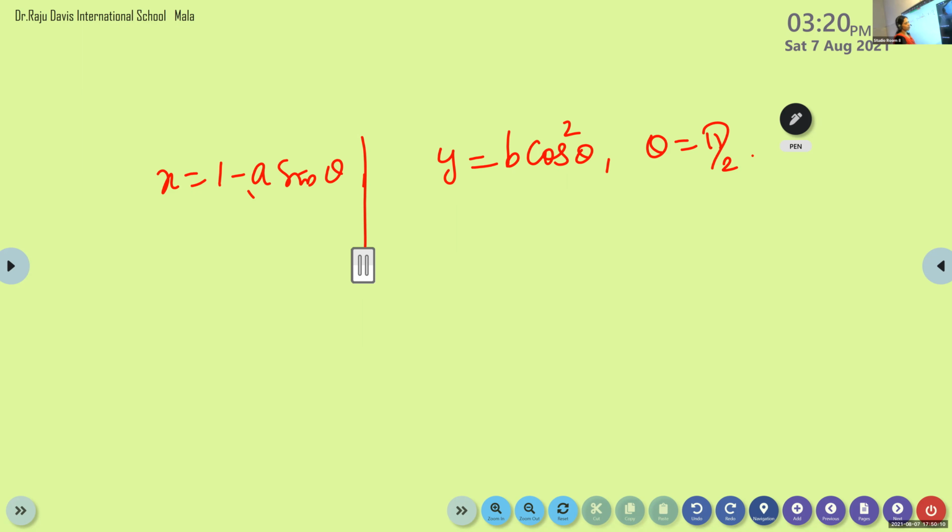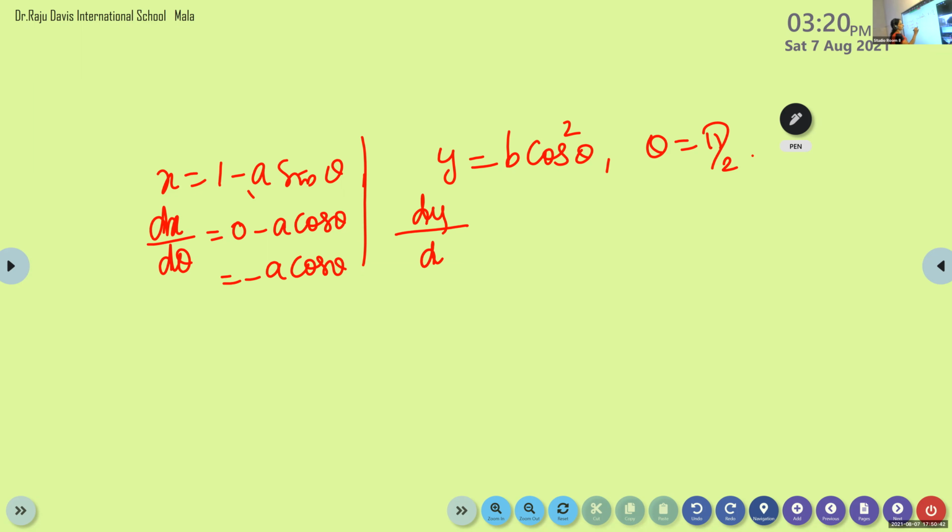In which form the function is given? Gauri, in which form the function is given? Parametric form, isn't it? It's given in parametric form. X is a function of theta, y is a function of theta. So find out what is dx by d theta. Dx by d theta is, once we differentiate 1, it will become 0, minus a sin theta, if you differentiate, cos theta. So we get minus a cos theta.